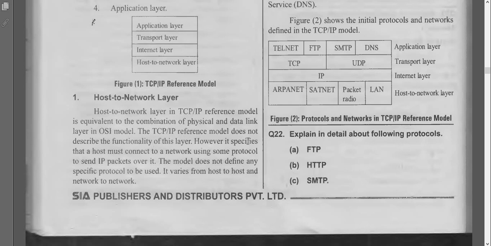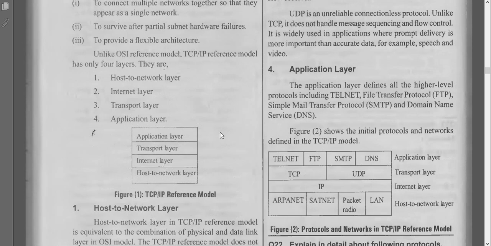In this reference model, it does not describe the functionality of this layer. However, it specifies that the host must connect to a network using some protocol to send IP packets over it. The model does not define any specific protocol to be used. So, it varies from host to host and network to network.